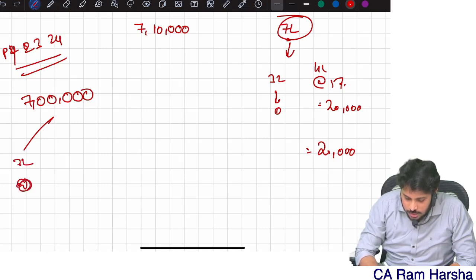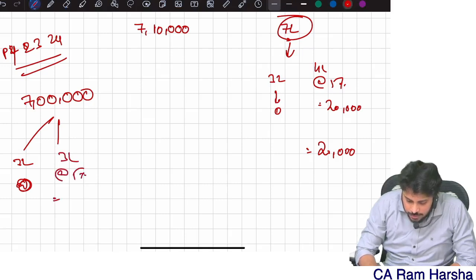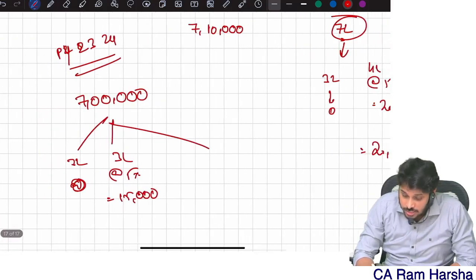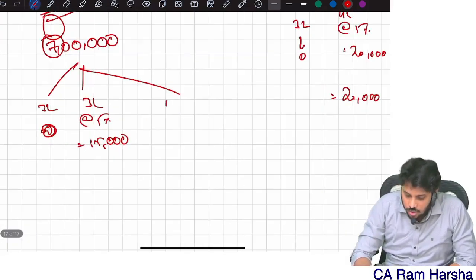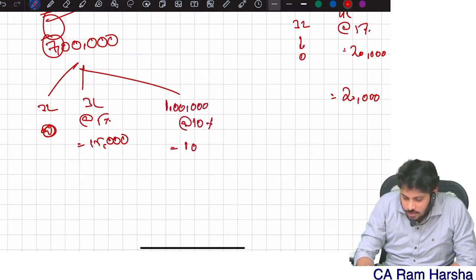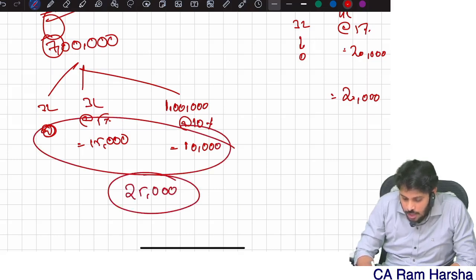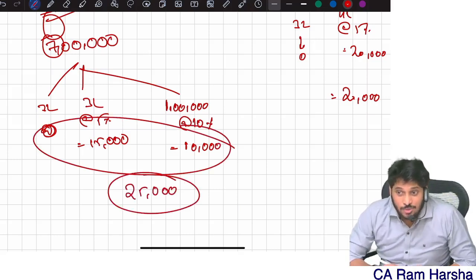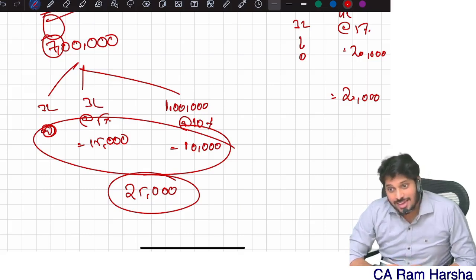Up to 3 lakhs, 0. 3 to 6 lakhs, only 3 lakh into 5%. How much is it? 15,000. Beyond 6 up to 9, but I have only 7 here. So 1 lakh into 10%, correct? 10,000. So up to 7 lakh, my tax amount itself is how much? 25,000.